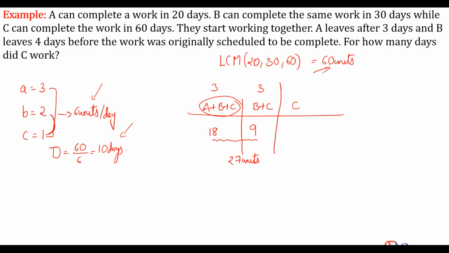So what was the total work? It was 60. And they've already finished 27 units out of that. How much work is still left? This is 60 minus 27, that is equal to 33. So C needs to finish these 33 units on his own. Time is always equal to work by efficiency. What's the efficiency of C? It's only one. So C needs 33 more days to finish the whole work.